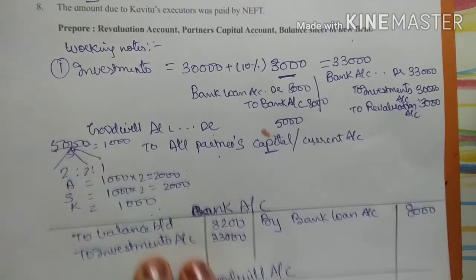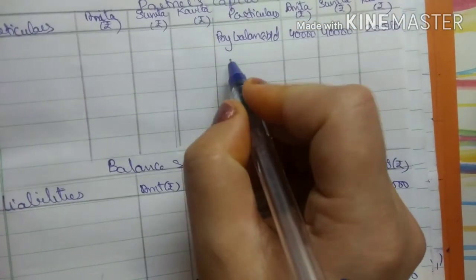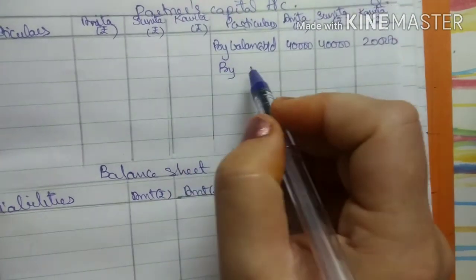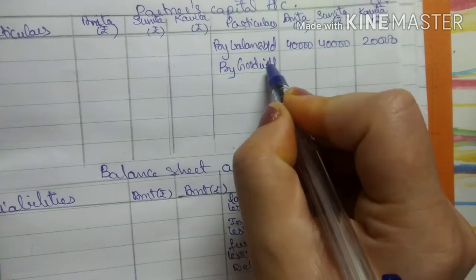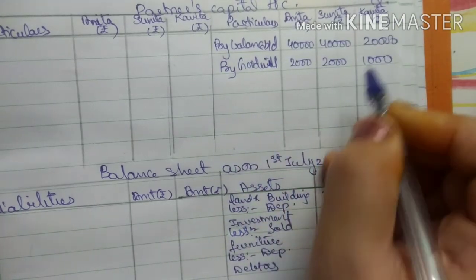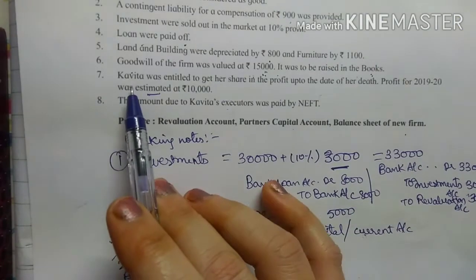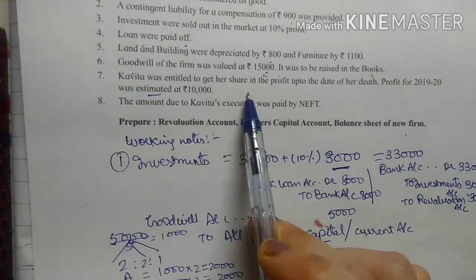And now on the credit side of the partners' capital accounts we will write by goodwill 2,000, 2,000, 1,000.